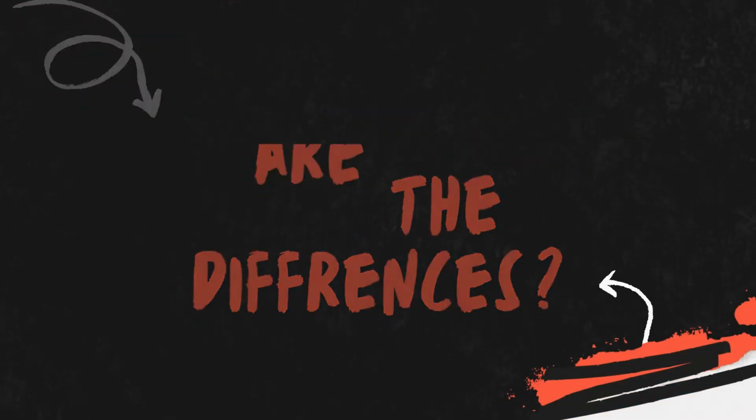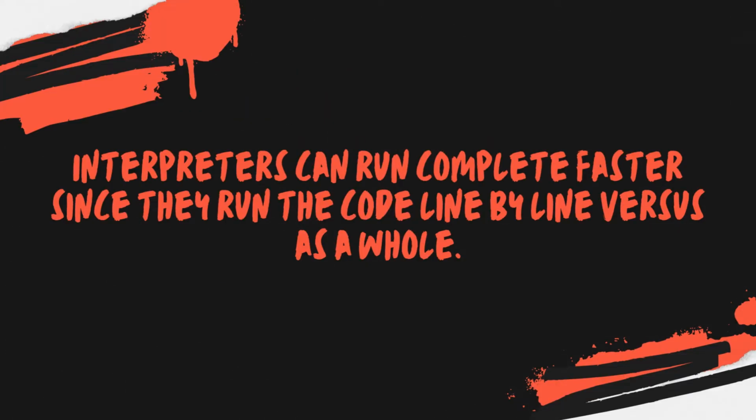Let's know what the differences are. Compiled code runs faster. Compilers can contain interpreters. Interpreters can run slower since they run the code line by line versus as a whole.